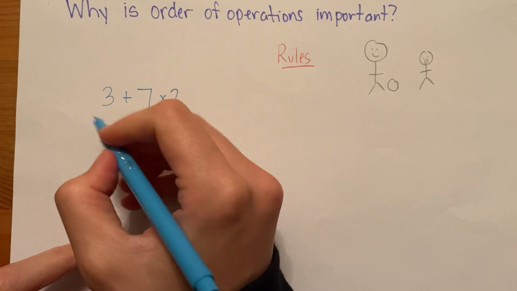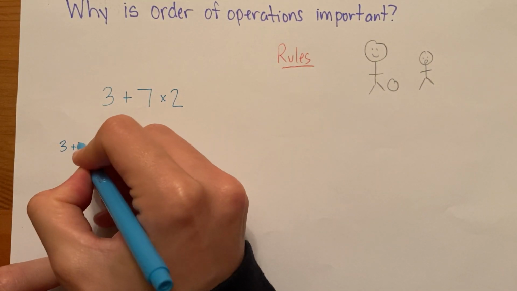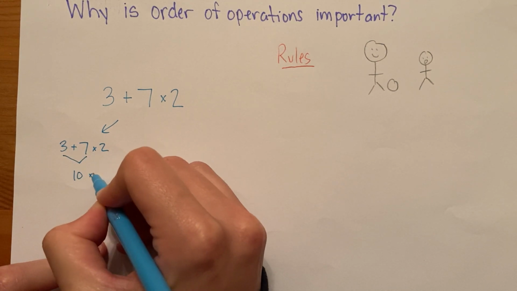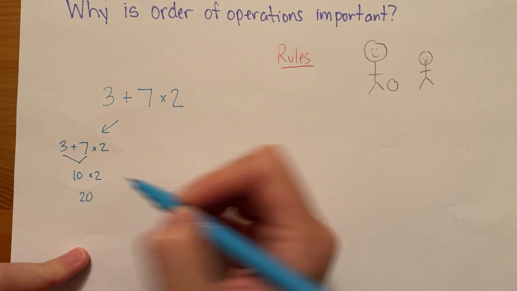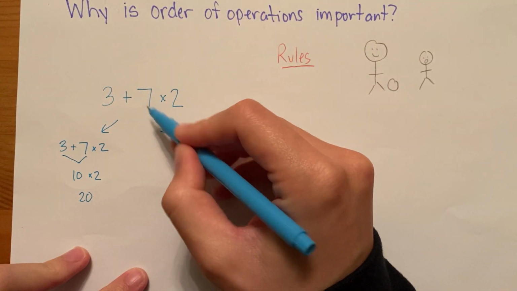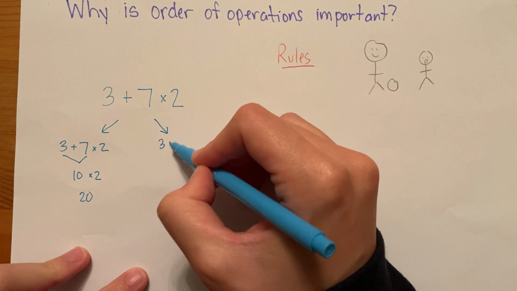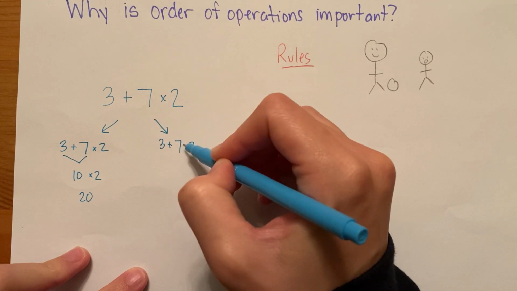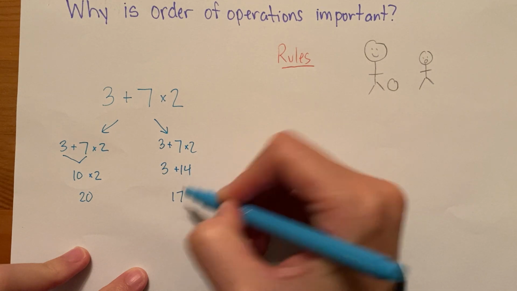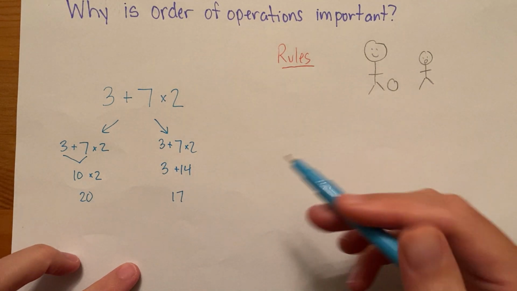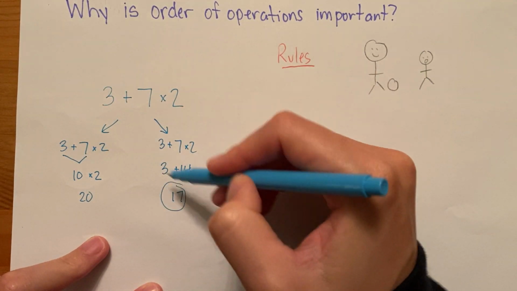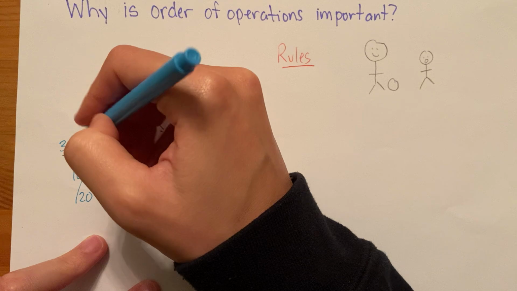Person one could say, oh, I see. Okay, I'm going to take this 3 plus 7, that's 10, times 2, and that's 20, right? Person number one does it that way. And person number two says, well, I think I'm going to do this multiplication first over here. You know, I like to do multiplication first, so I'm going to do 7 times 2 is 14, and they get 17, right? So two different answers, that's a problem. Now, it turns out, order of operations, this is the correct answer. Please don't do this, okay?